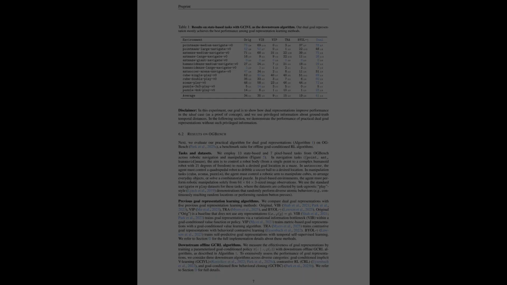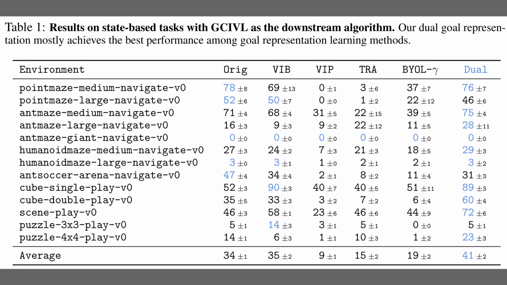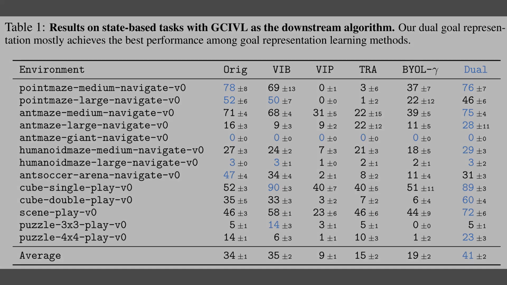So, while Figure 3 showed ideal gains on lights out, Table 1 reports state-based results with a fixed downstream algorithm across many tasks. The dual representation delivers the highest average score, about 41, versus roughly 34 to 35 for the original and VIB, and much lower for the rest. Big wins appear on cube double play and scene play, with strong numbers on point maze and ant soccer as well. All methods score 0 on ant maze giant, which signals a uniformly hard setting.